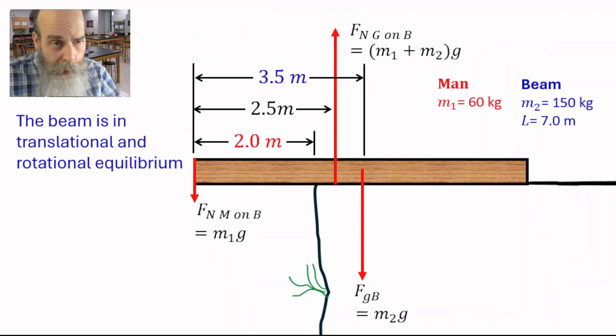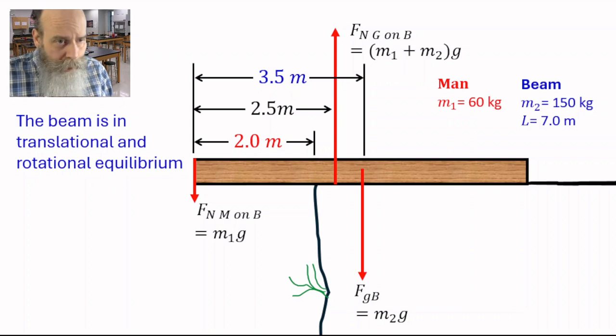So here's what it looks like. We have the normal force applied at 2.5 meters right here. Force of gravity is at 3.5 meters right here. The net torque from these two forces is equal to 0, and the beam is in rotational equilibrium.